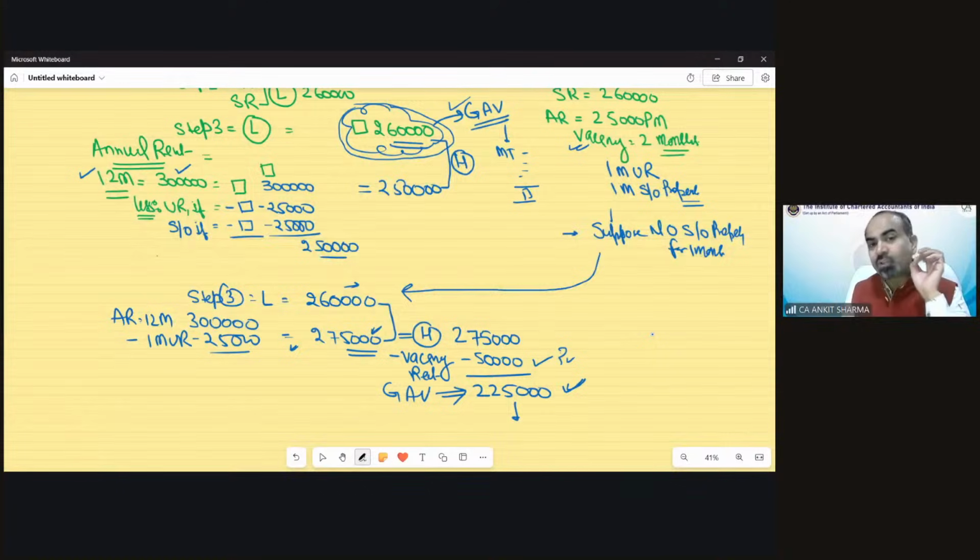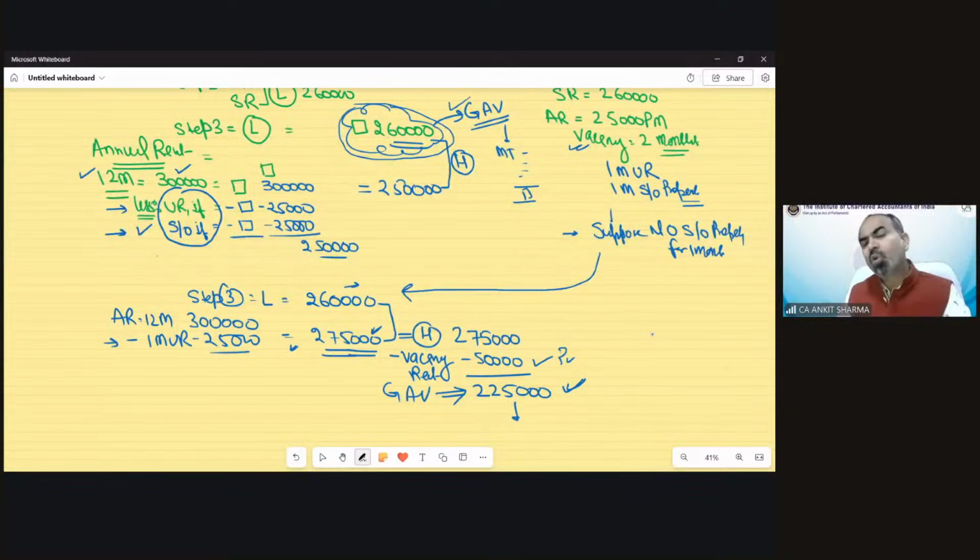But the main thing to understand is that unrealized rent and self-occupied rent need to be reduced first before comparison. And vacancy can be reduced after. Don't do the vice versa in the examination. Don't reduce vacancy over here and unrealized rent out there. No, this is fixed. You can reduce unrealized rent or self-occupied rent before comparison. And vacancy rent can be reduced only after comparison, if this value is higher.